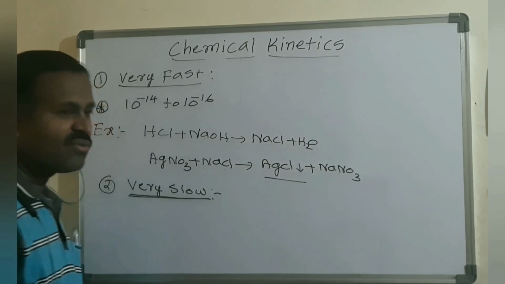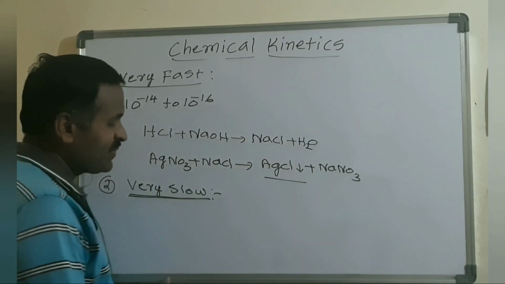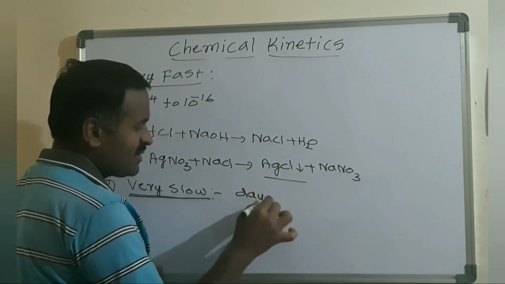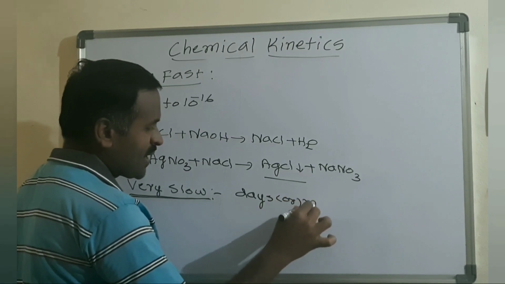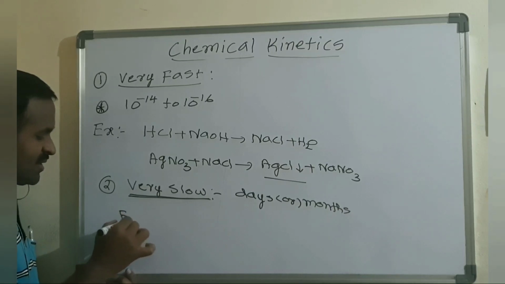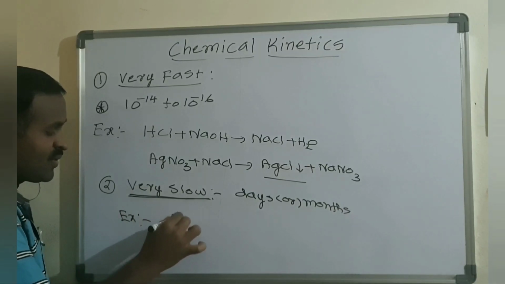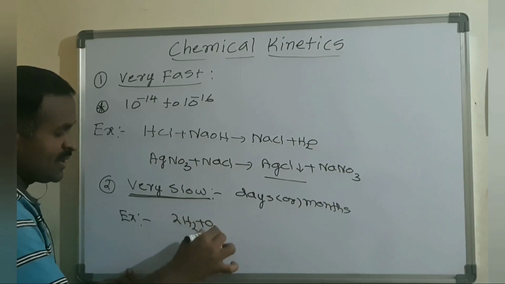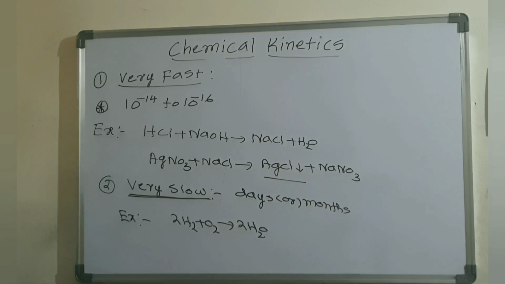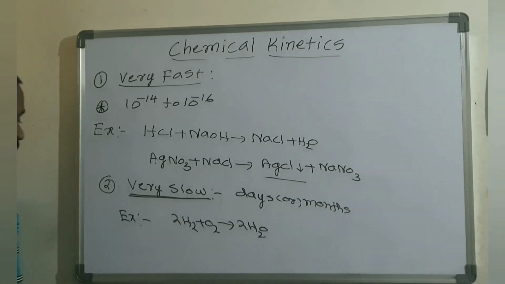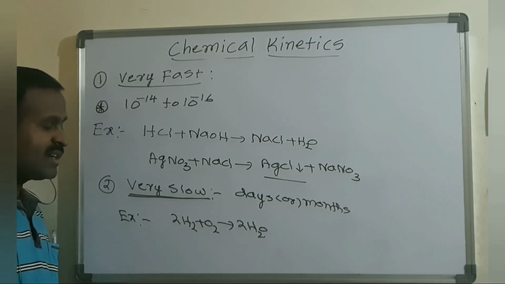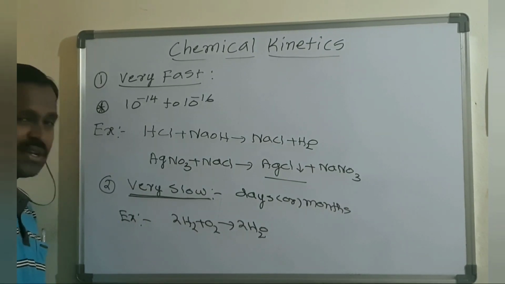The formation of water from hydrogen and oxygen. This reaction generally is completed in days or months. For example, a very slow reaction: 2 moles of H2 plus O2 gives 2 moles of H2O. The formation of water from hydrogen and oxygen, both present in the atmosphere, forming water vapor, is the best example of a very slow reaction.